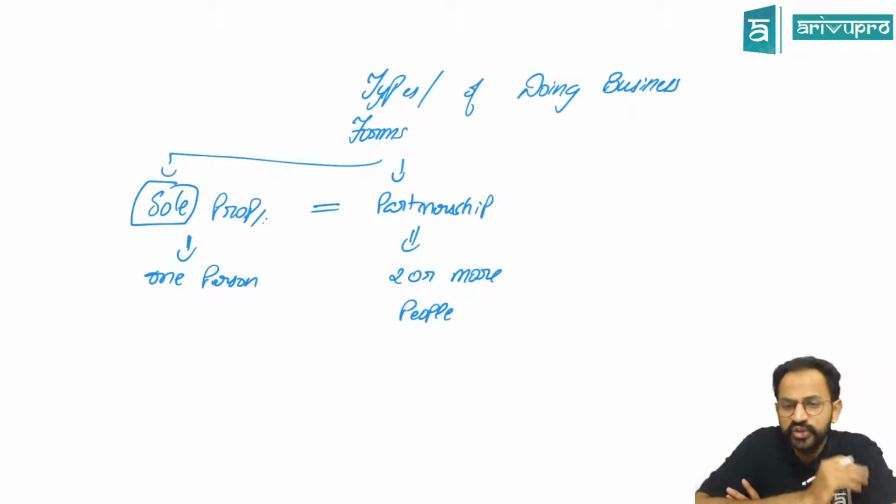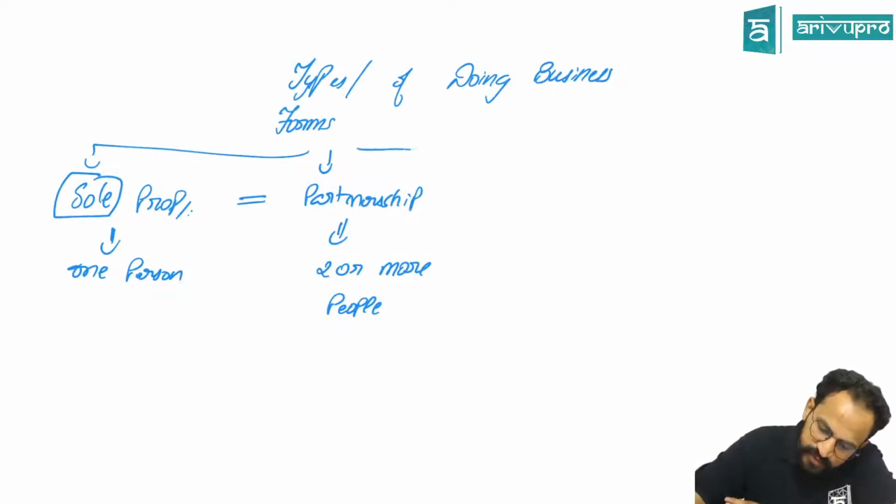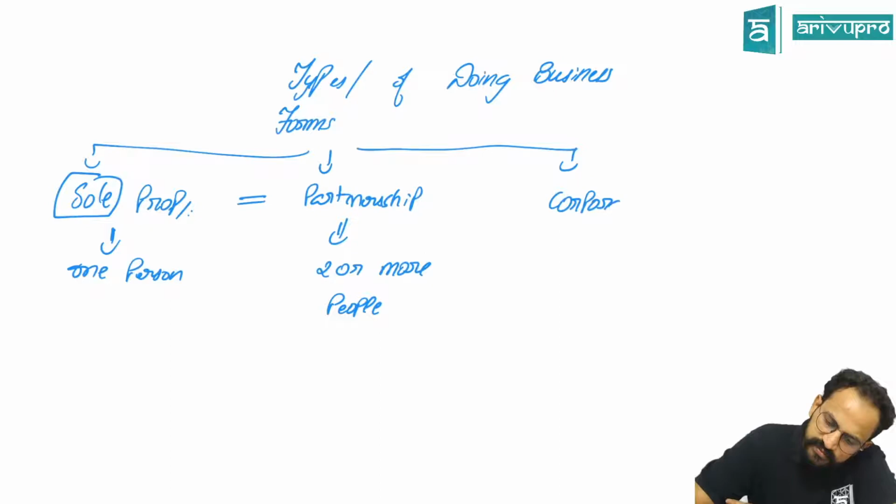And the rest is almost the same, but technicalities have a little difference. And the third type of business is called the corporate form, the body corporate. Under this, there are two forms. One is called LLP, the other one is called company.